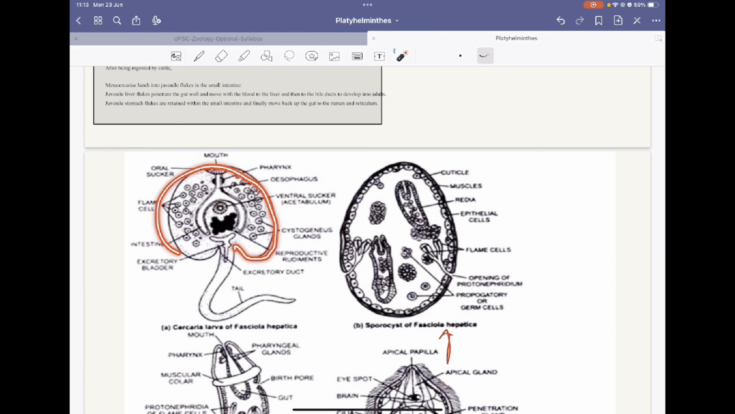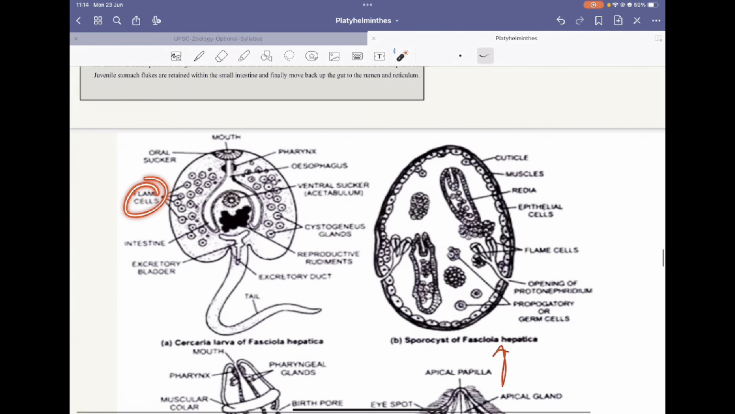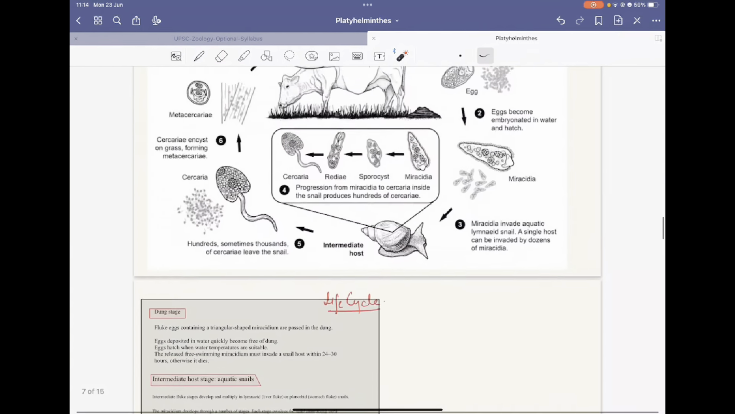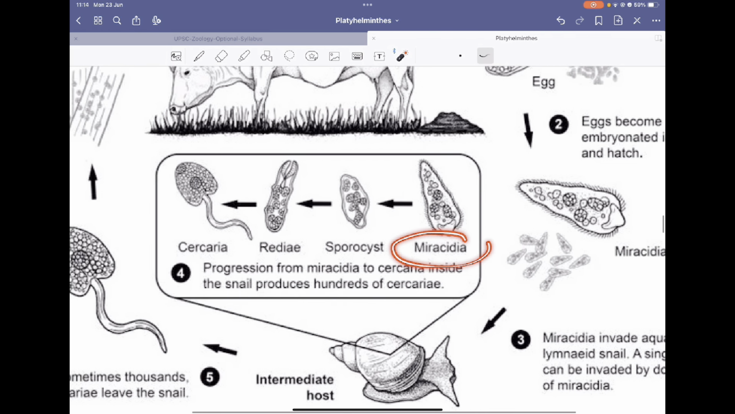Cercaria is like this. It has a tail, and it has an excretory duct and reproductive rudiments. There are cystogenous glands. There is a ventral sucker or the acetabulum. There is an esophagus. There is a pharynx. There are intestines. So this is the whole structure of the Cercaria larva. Again, they have flame cells. So the Miracidium converts into sporocyst, it converts into Redia, it converts into Cercaria.